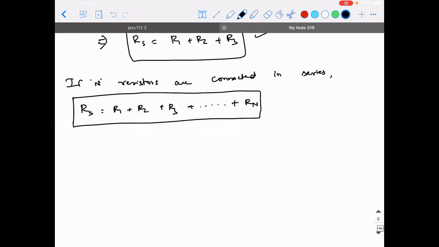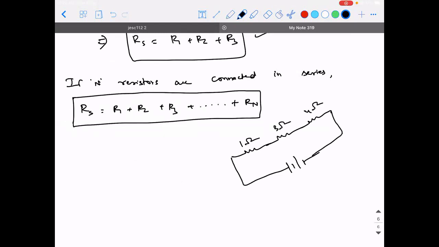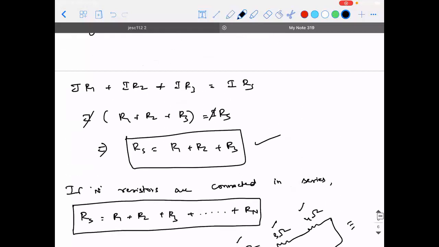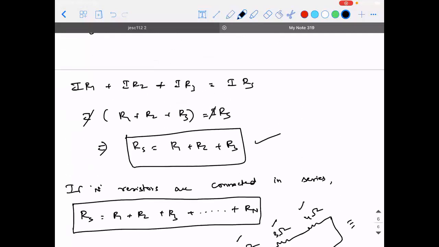The meaning of this is, if I have a 1 ohm resistor, a 3 ohm resistor, and a 4 ohm resistor, and I need to replace them with one particular resistor to do the same work, then what should be the value of it? Then I can always replace them with a resistor whose value is 4 plus 3 plus 1, which is 8 ohm. So this circuit and this circuit will behave exactly in the same way. I hope you're able to visualize it. Yes, sir. Yeah, good.